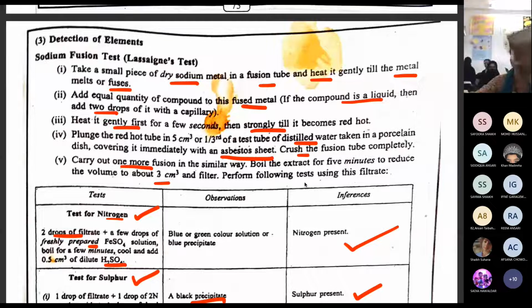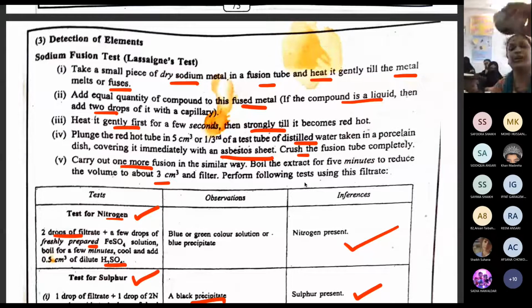Now, possibly there can be unreacted sodium. So there is a chance of fire here. So what do you have to do? Just cover it. You are going to cover it immediately so that if at all there is some fire because of unreacted sodium with water, it is going to catch fire, you can extinguish it. You don't have to run here and there. We don't have to make a fire and post a video of it. But you have to be careful.